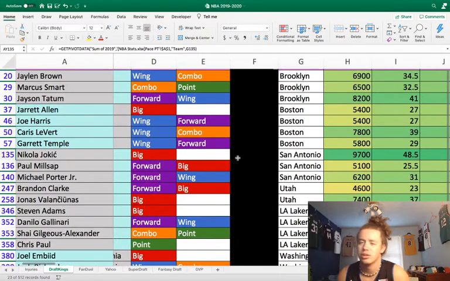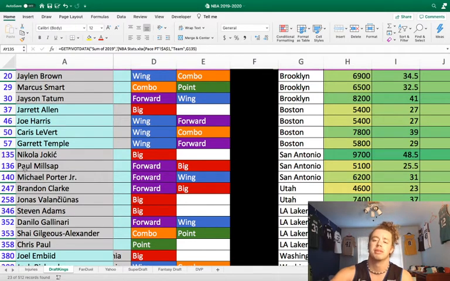I don't really like two of the top studs in LeBron and AD today that much. I hate that matchup against OKC that they have to go against. So I don't think we have to go full stars and scrubs. Jokic is probably a good option as a high-priced guy, in my opinion. If you want to make Jokic your highest-priced guy in your lineup, I think that's a very viable option today. I think he's a very solid play.